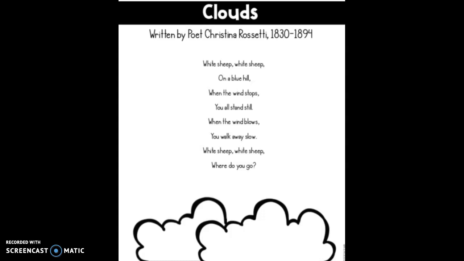Hi, third grade poets. Today we're going to be interpreting and analyzing another poem. This poem is called Clouds, and it's written by the poet Christina Rossetti, who lived from 1830 to 1894.